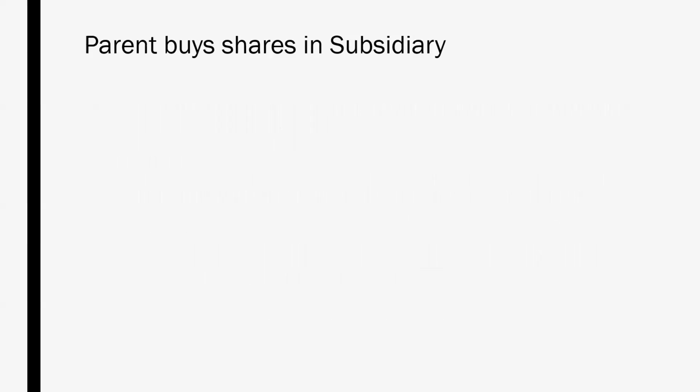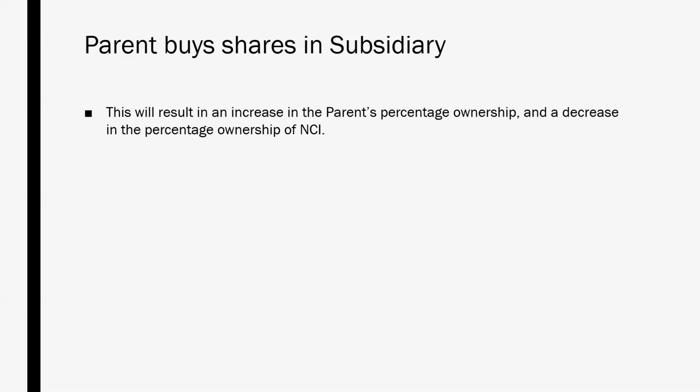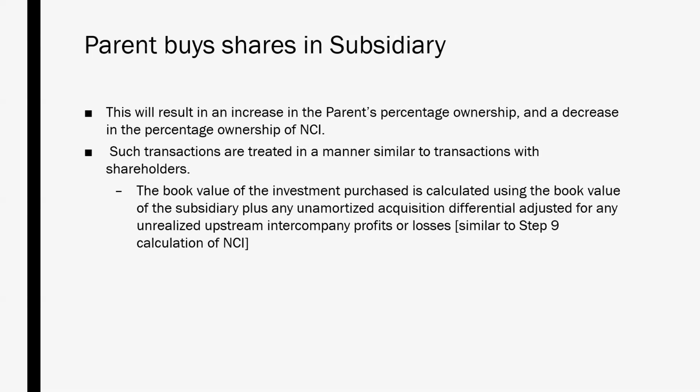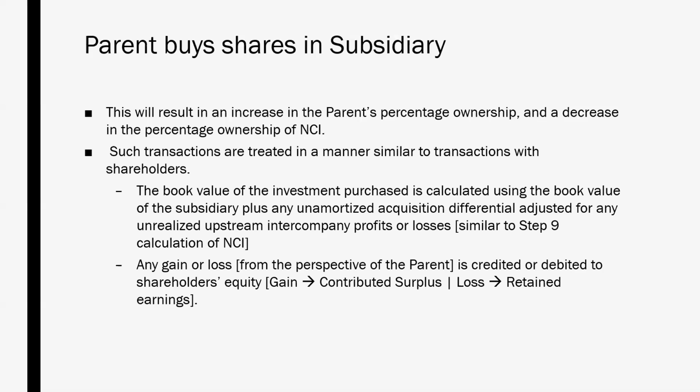If the parent were to buy shares in the subsidiary, this would be the opposite of the earlier situation. It results in an increase in the parent's percentage ownership and a reduction in the percentage owned by non-controlling interest. This transaction is also treated in a manner similar to transactions with shareholders. The book value of the investment purchased is calculated using the book value of the subsidiary, in a manner similar to the step 9 calculation of non-controlling interest. And if there is any gain or loss from the parent company's perspective, we record it through shareholders' equity, i.e. the gain going through contributed surplus, the loss through retained earnings.